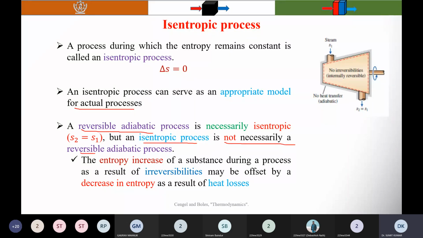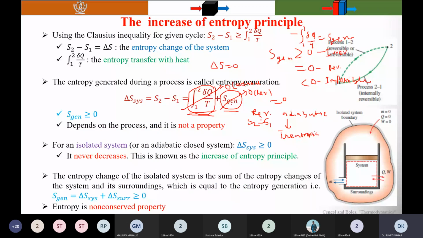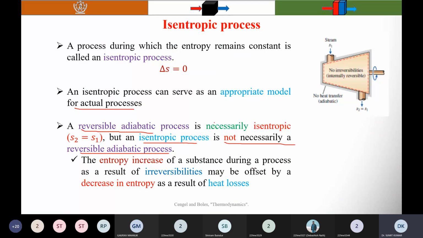I told you why. Because the entropy transfer may be positive or negative, but the entropy generation is a positive quantity. So if they are equal but have opposite signs, then the change in entropy of the system is equal to 0. That's why it is written that all reversible adiabatic processes are necessarily isentropic, but all isentropic processes are not necessarily reversible adiabatic.